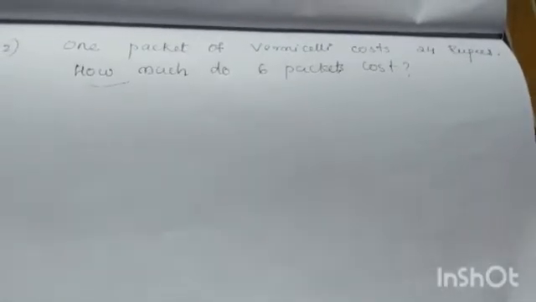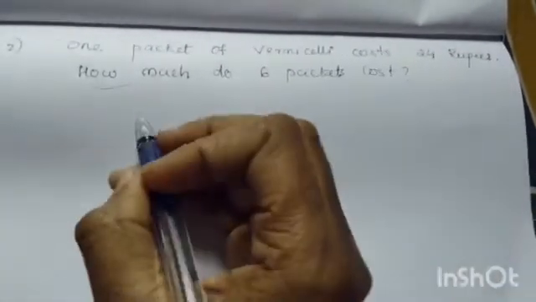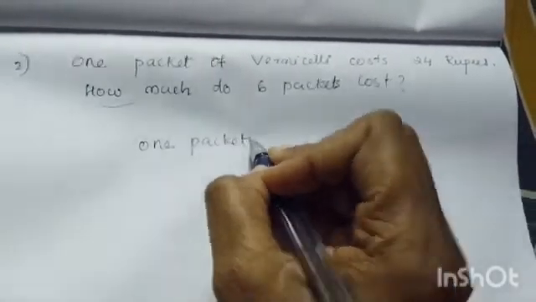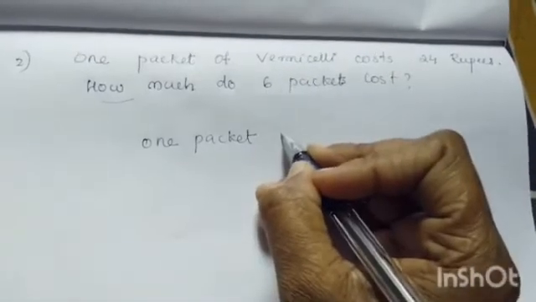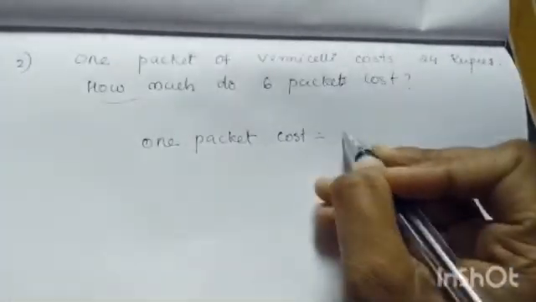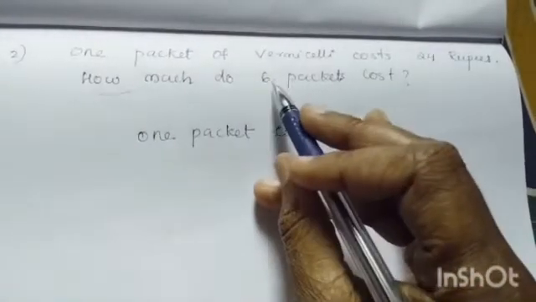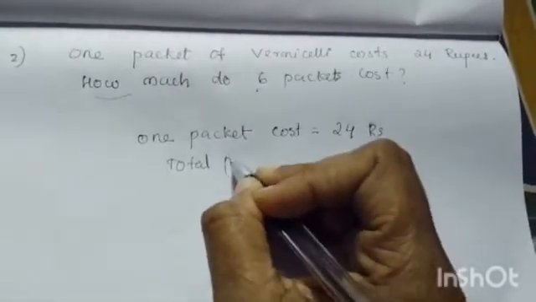Moving to the next problem. 1 packet of vermicelli costs 24 rupees. And how much do 6 packets cost? 1 packet costs 24 rupees. Then we need to see how many packets there are. Here total packets are 6.